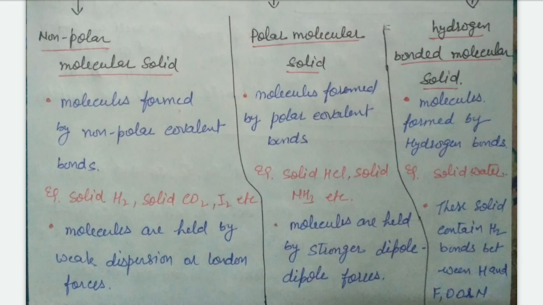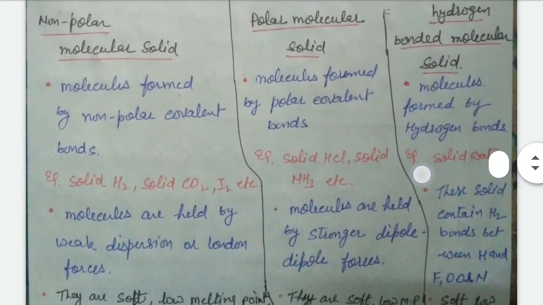Therefore, they are held together by weak dispersion force or London force. Simply we say weak van der Waals force. For example, solid H2, solid CO2, I2, etc. These are the common examples of the molecular solid.